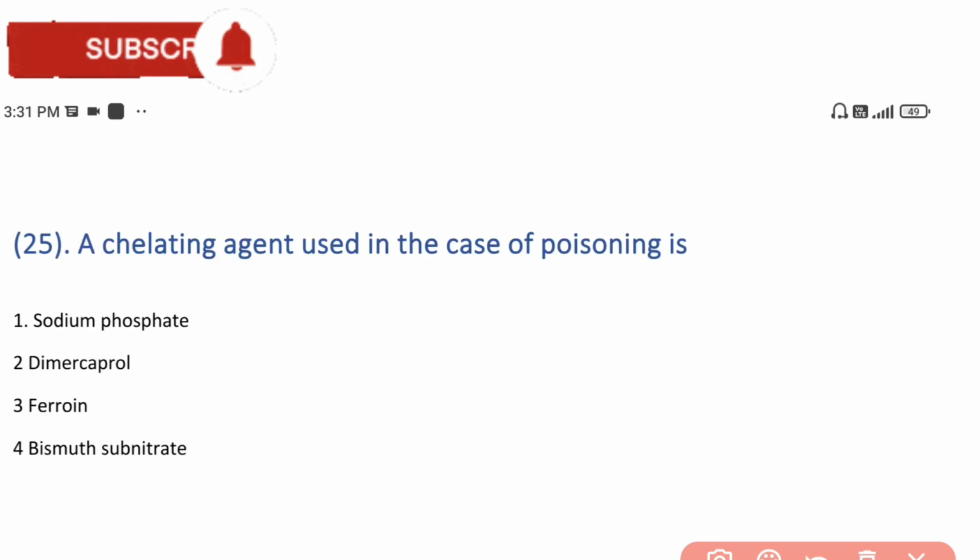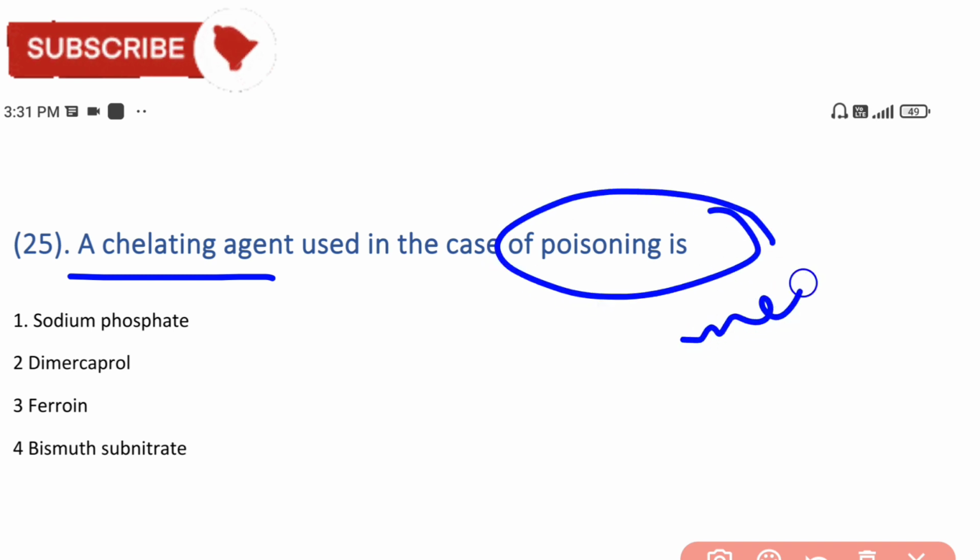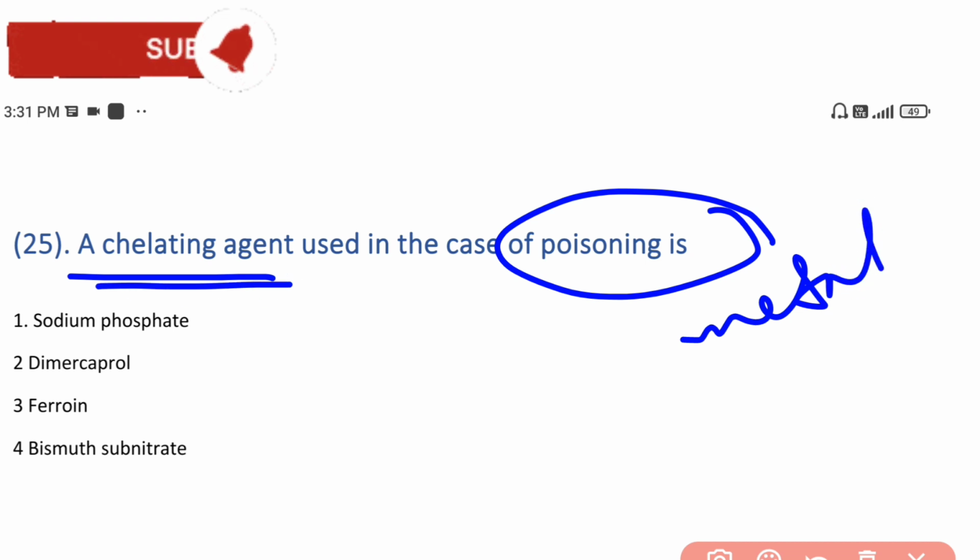Next is a chelating agent used in the case of poisoning. A chelating agent is mostly used in the case of poisoning of metals. If there is a metal poisoning, then we use a chelating agent. The chelating agent is dimercaprol, which is used in the case of metal poisoning.